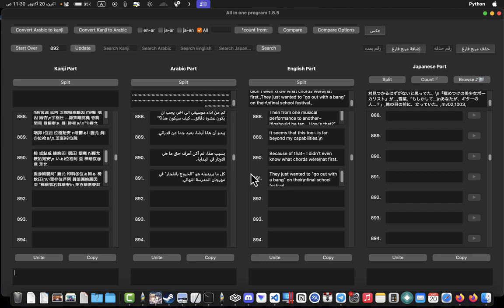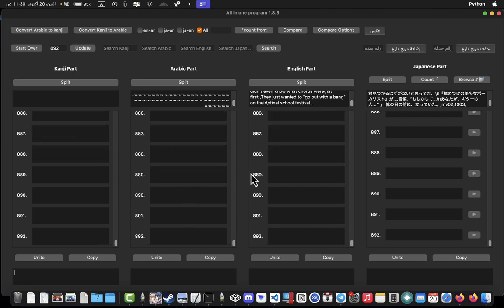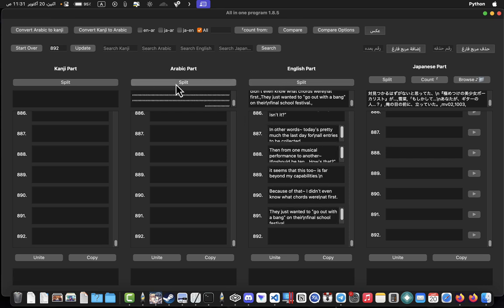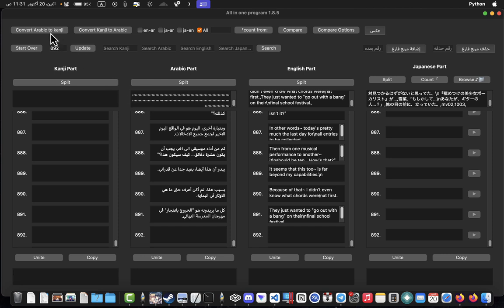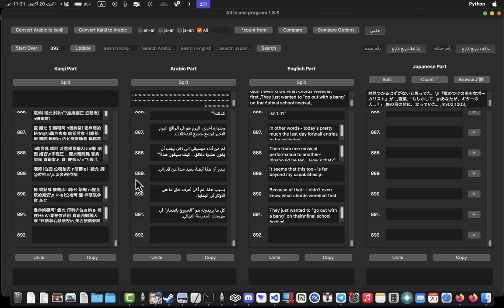It will take some time. This is actually okay. It didn't take that much because I'm now using the laptop, which is an M1 and fast. Okay, Arabic to kanji. Now we have the same number of commas. Sometimes it will not be the same, by some mistakes you make, so you need to make sure.